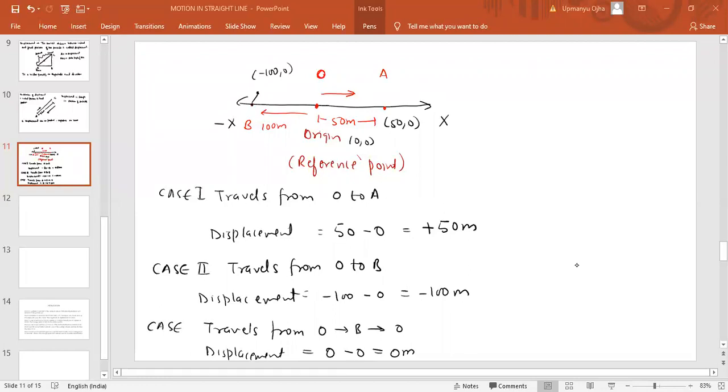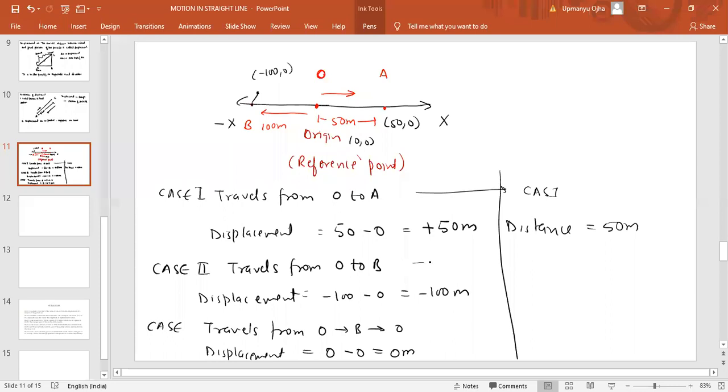Now they have asked the question like this. In this problem only, if I ask you, what is the distance traveled in the first case? The cases are the same. Case one remains the same: the particle travels from O to A. Now distance would be equal to how much? Distance in the first case would have been 50 meter. Correct? Because it started from O and reached A.